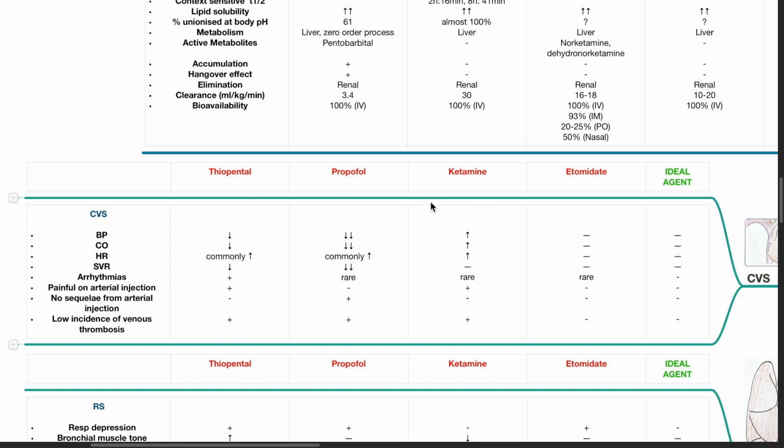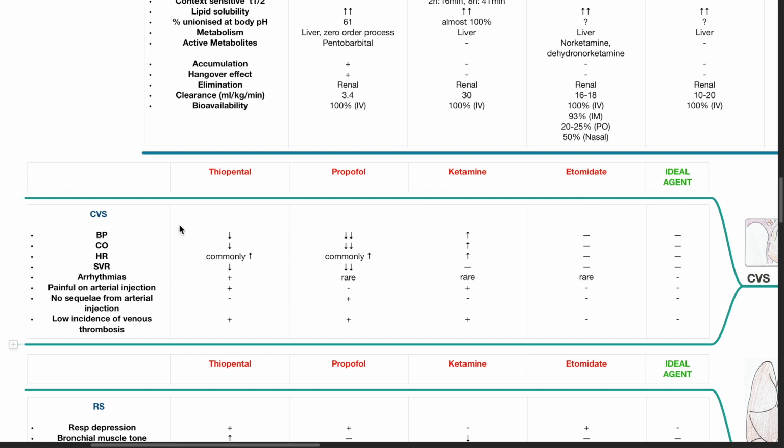Ketamine and etomidate do not alter systemic vascular resistance. The ideal agent should not alter systemic vascular resistance. Arrhythmias may occur with thiopental, propofol, ketamine, or etomidate use. The ideal agent should not be arrhythmogenic.